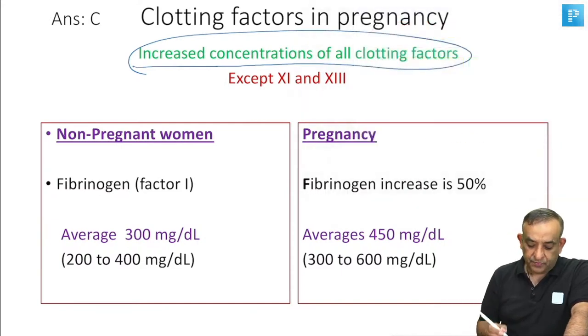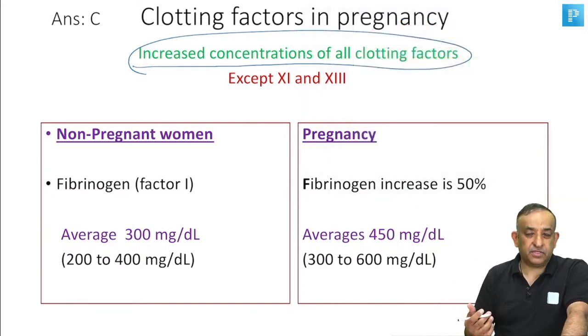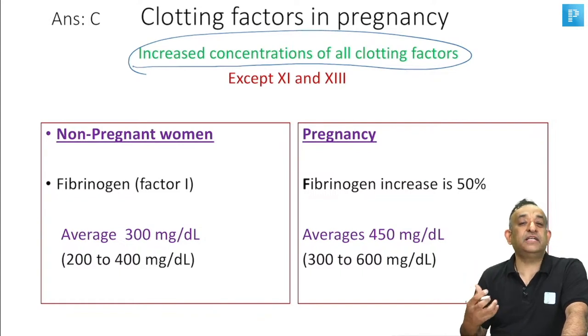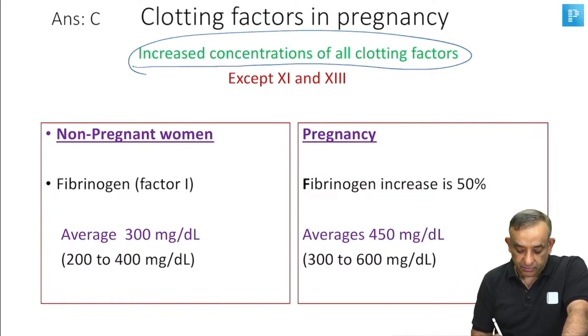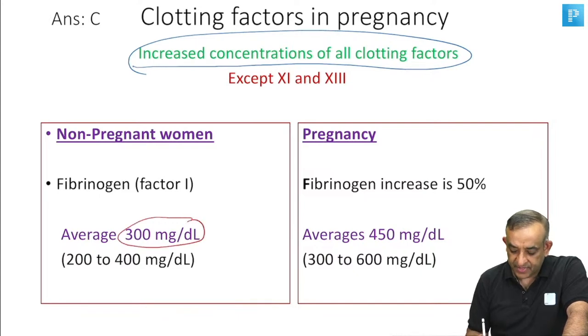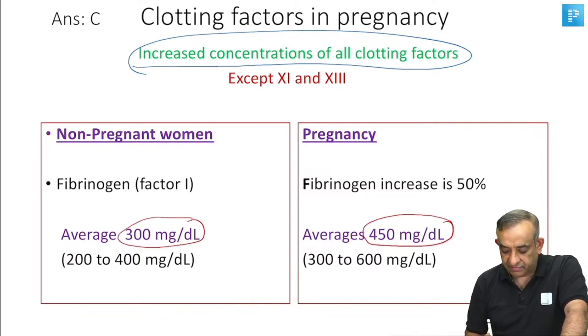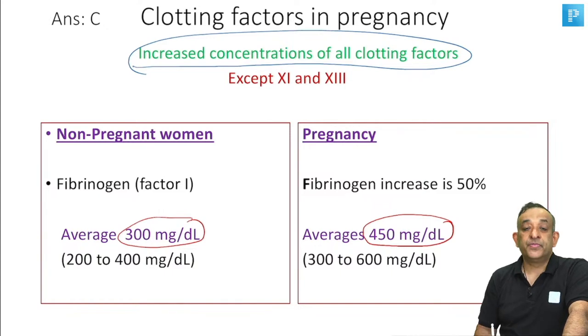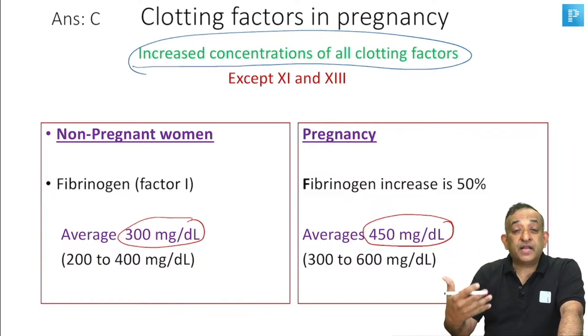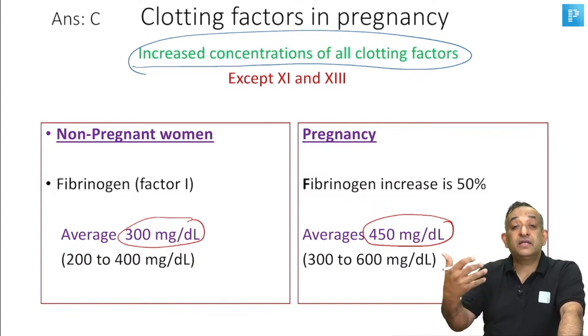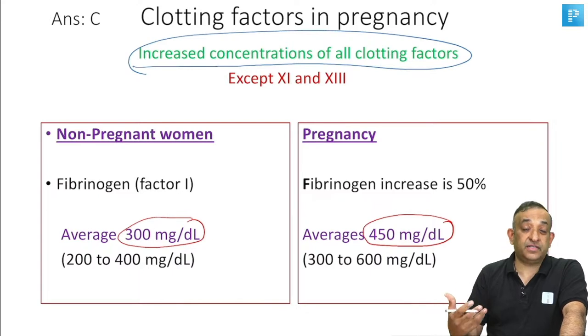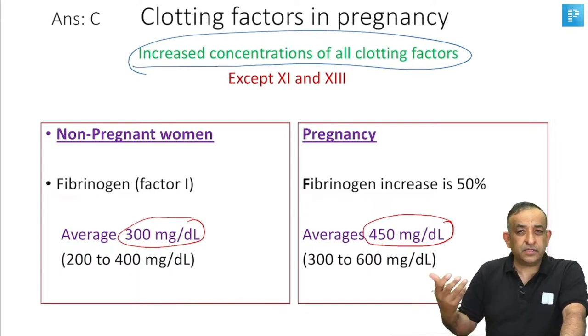All right. So please remember something about fibrinogen. Fibrinogen is a very important factor that increases in pregnancy. Fibrinogen averages 300 milligrams per deciliter in a non-pregnant woman, and it increases to an average of 450 milligrams per deciliter in a pregnant woman. So a pregnant woman has an increased capacity for coagulation. It's a hypercoagulable state. So it's good, right?